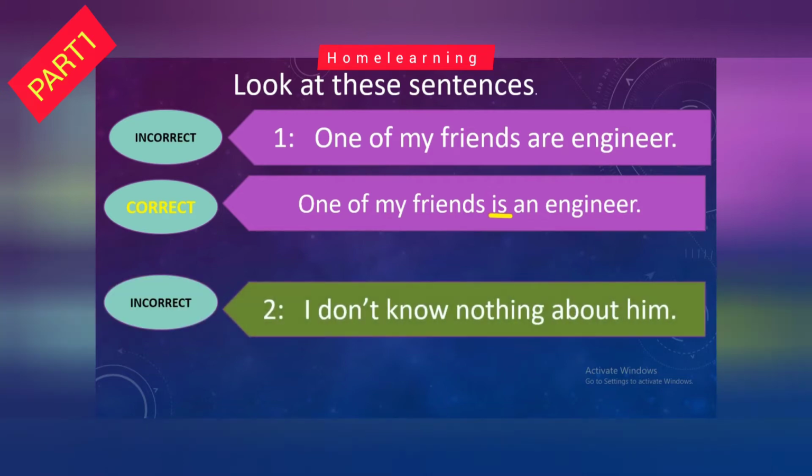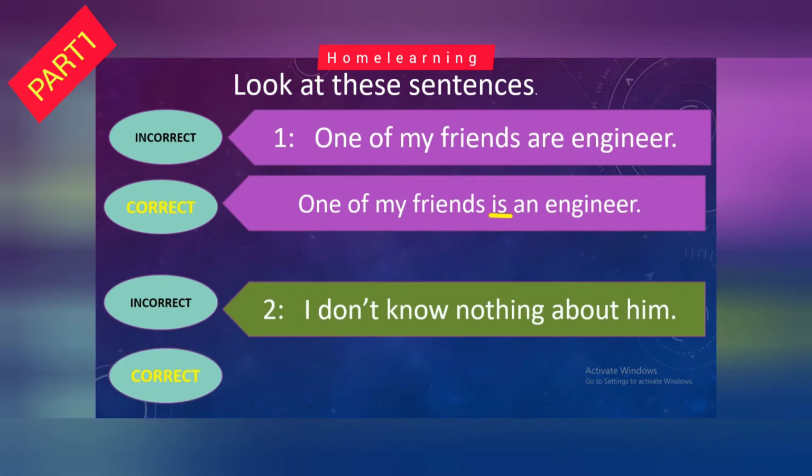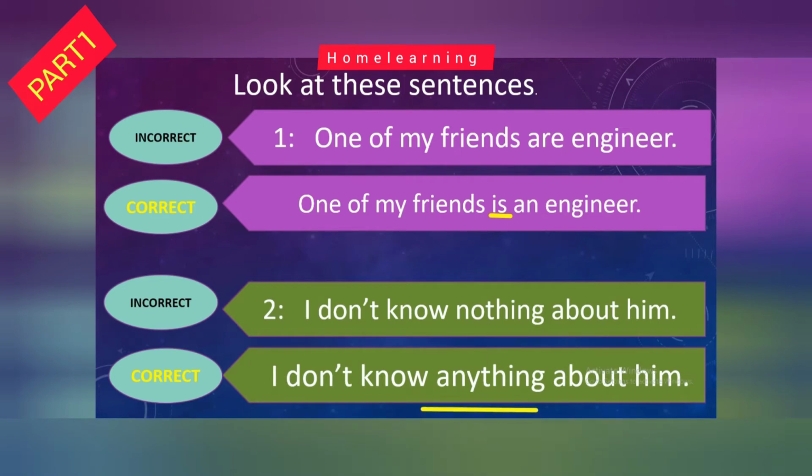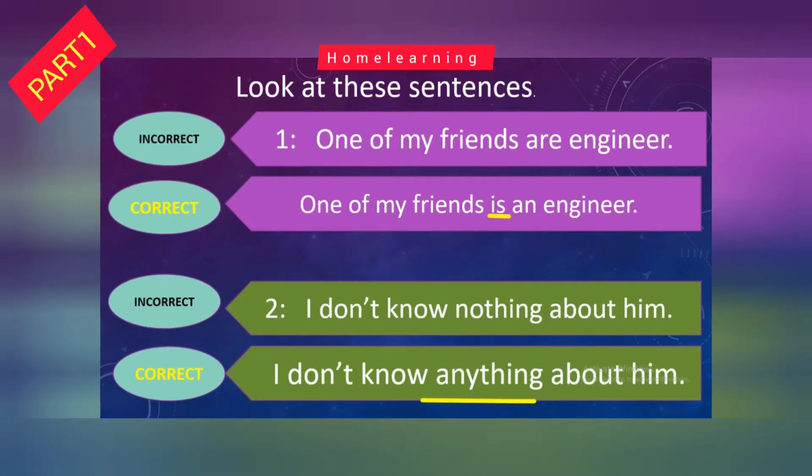Next, incorrect: I don't know nothing about him. Correct: I don't know anything about him. We can't use two negative words in a single sentence.